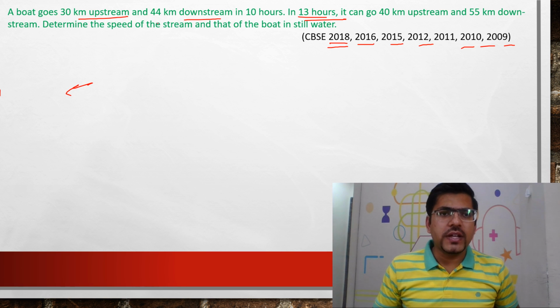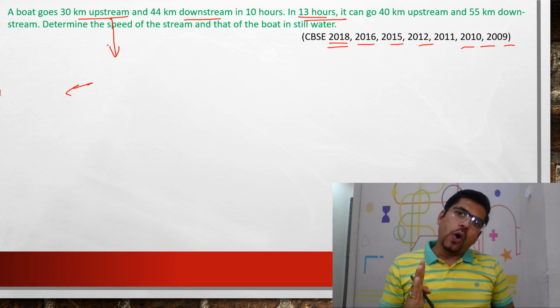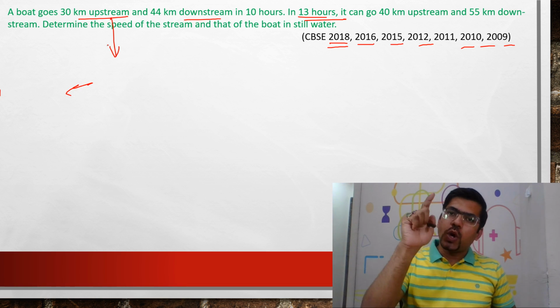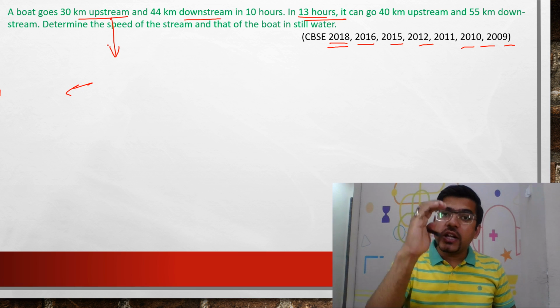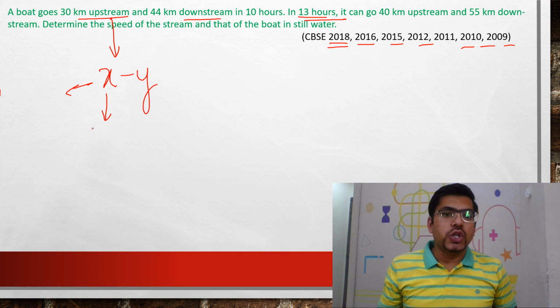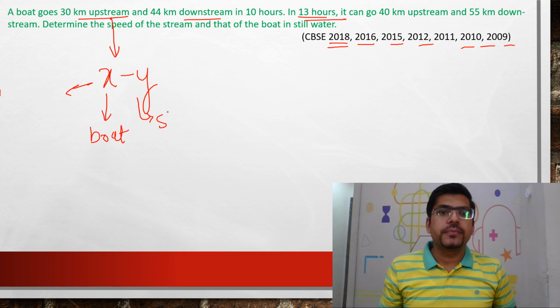Say for example, always remember, up means upar. Always you will have to put more effort in going up, so your speed will be a bit reduced. Whenever you are going up, the speed would be x minus y, meaning your boat speed minus your stream speed.